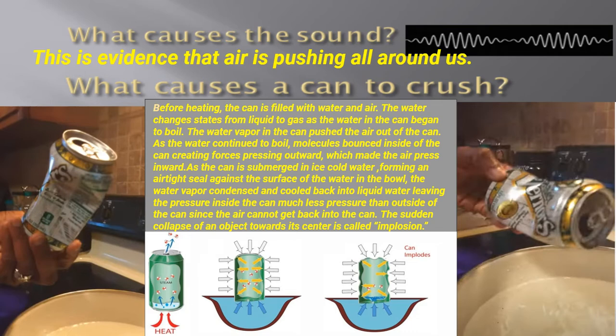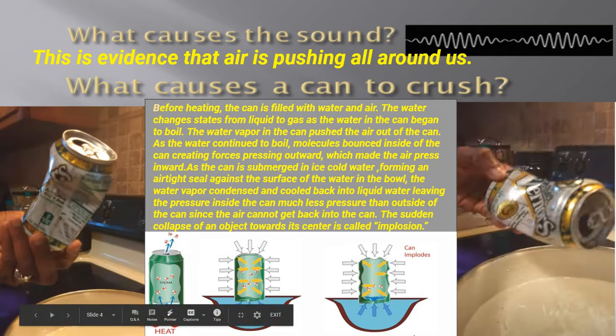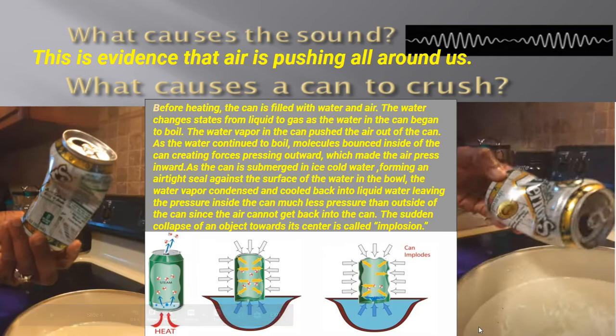Now, pay attention to the illustrations on the bottom because you guys already know everything I do, I'm going to give you an image. I need you to retain it through your image. So look at the images here on the bottom as we talk about what caused the can to crush. Now, before heating the can, it was filled with what? I had water in it. Remember, I got the water from the bowl, and it had air in it.